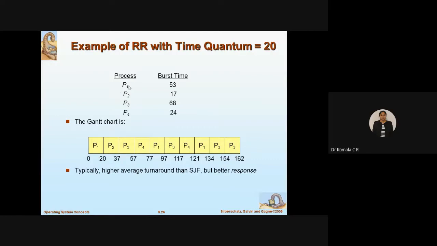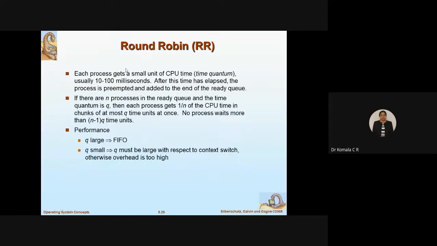See, these are the processes we have in the queue: P1, P2, P3, P4, and burst time is given for P1 as 53 slots, P2 17 slots, P3 68 slots, and P4 is 24 slots. For example, we go for time quantum 20 milliseconds. If it is mentioned in the problem, then you have to take the same time quantum. Otherwise, you can assume any value from 10 to a maximum of 100 milliseconds.